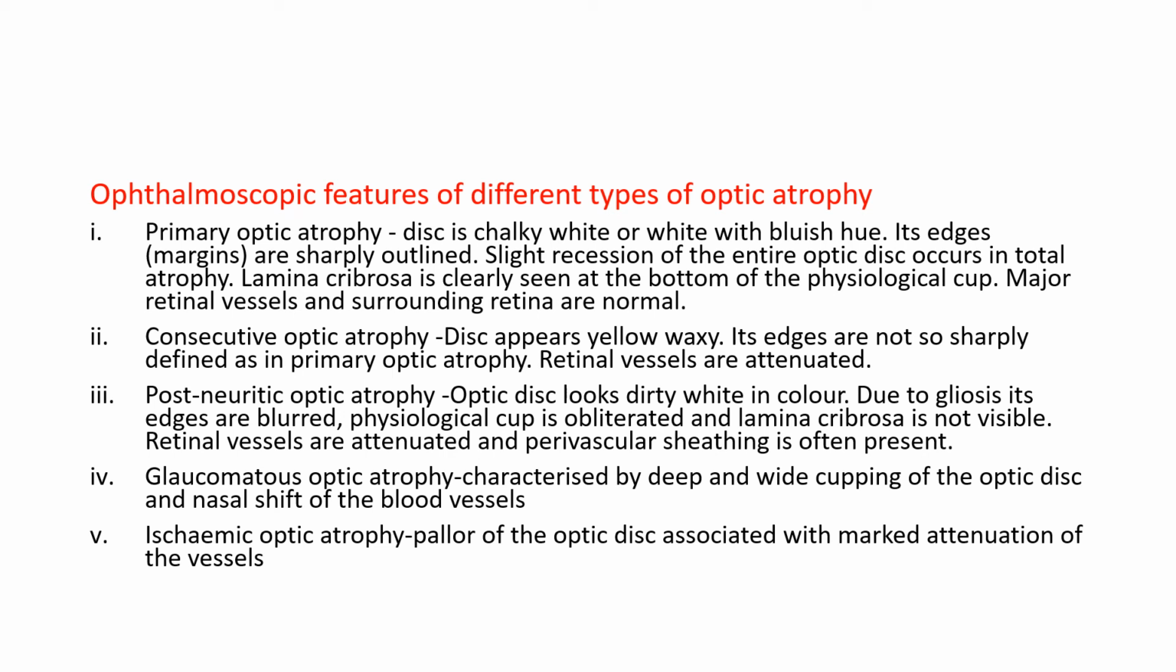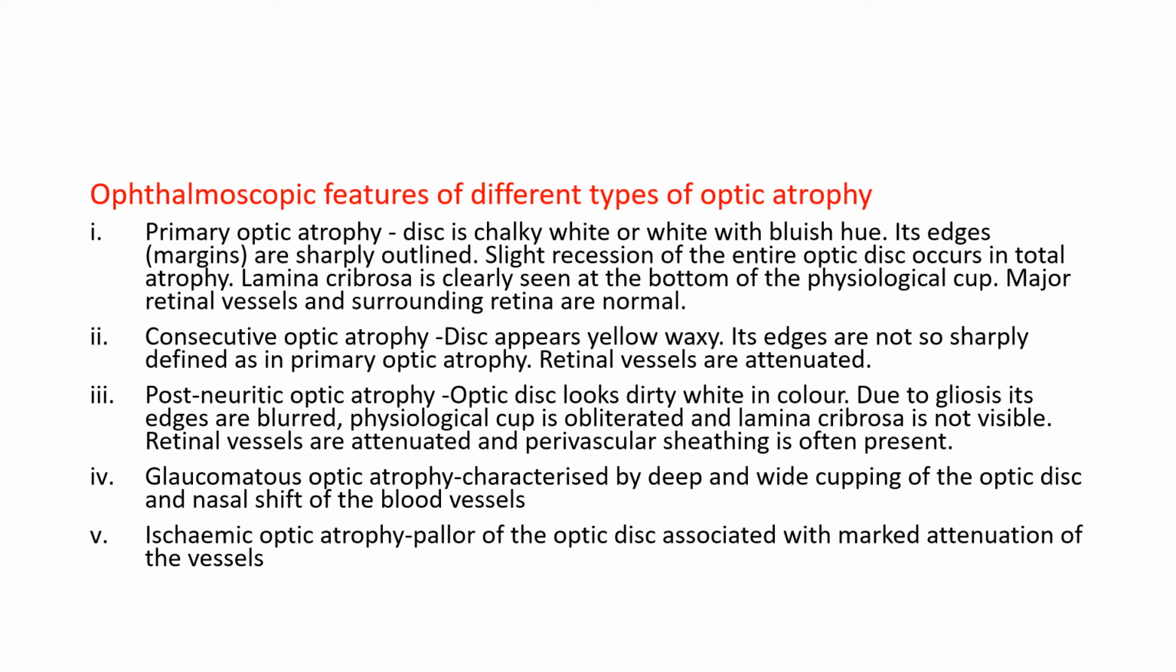So, in primary optic atrophy, you will see chalky white disc with well-defined sharp margins. Chalky white disc with sharp margin, and lamina cribrosa is clearly seen at the bottom of the physiological cup. Major retinal vessels and surrounding retina are normal. So the catch point is chalky white disc with the sharp margins of the optic disc and the visibility of the lamina cribrosa.